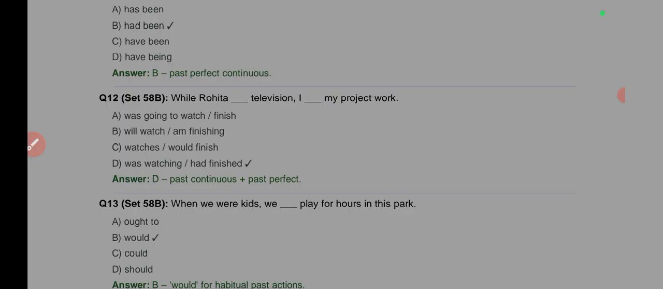While Rohita dash television, I dash my project work. Now the answer here is going to be why will Rohita dash television? Let's first look at the grammatical arrangement here. When we see the grammatical arrangement, we might be able to get which one is the answer. Was going to watch, okay. This is quite arranged well. Was working with ing verb to watch, okay.